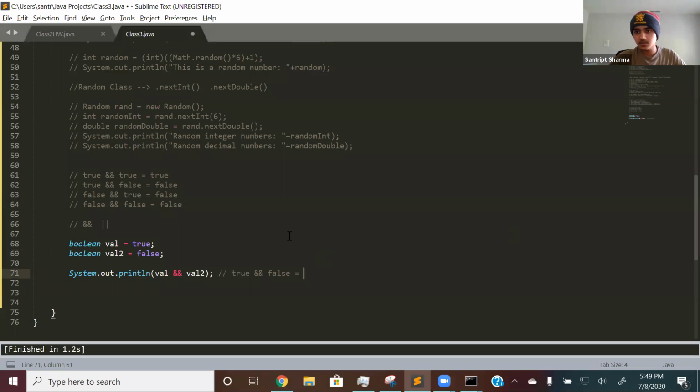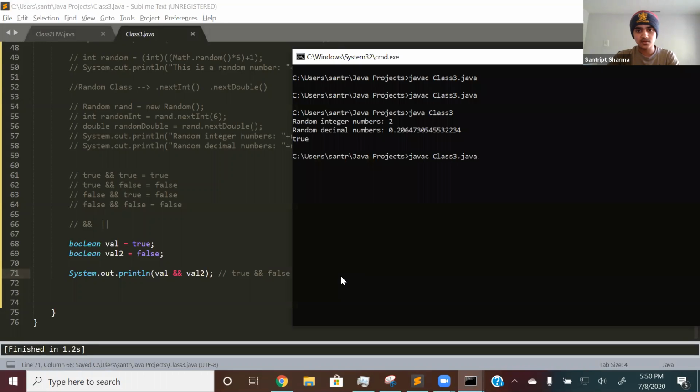If we look at our truth table that I created up here, true and false is false. Why? Again, because there's a false. I'm going to repeat this a few times: if there's a false and there's an AND operator, then it will be false. So this will print out false. If I run that, it will print out false right there.